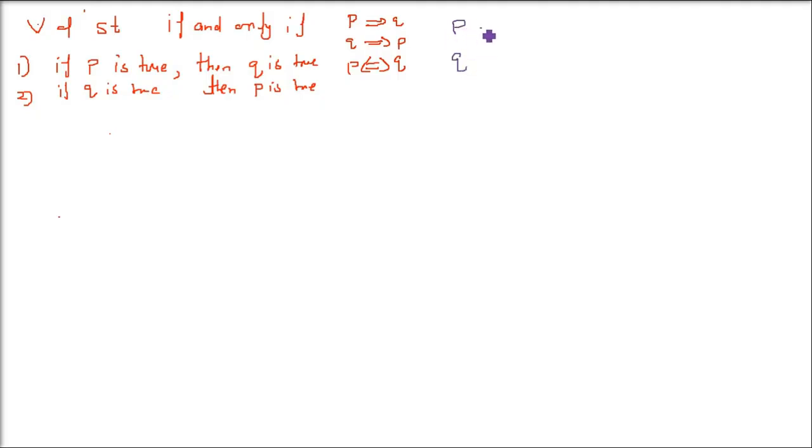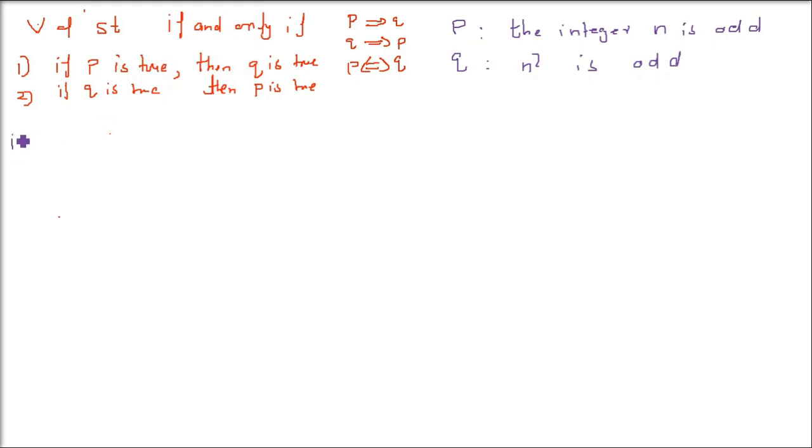So we have two statements, P and Q. P is the integer n is odd, and Q is n square is odd. So the actual sentence is the integer n is odd if and only if n square is odd. Let us prove it the way I told you.